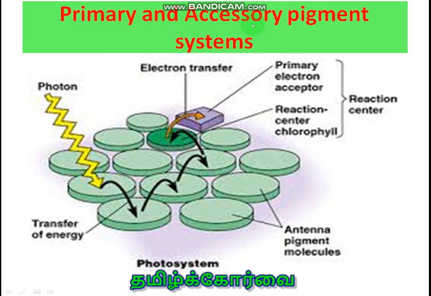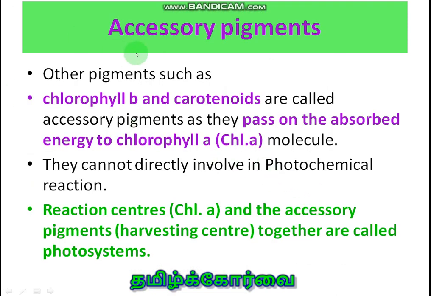And here you see the primary and accessory pigments. This is the primary pigment, chlorophyll A, and other pigments are carotenoids and chlorophyll B. Even though they receive photons and electrons go to the excited state, the energy is finally transferred to the reaction center. From the reaction center, it goes to the primary electron acceptor. So this is chlorophyll A, and these are the accessory pigments, and together it is called photosystem 1. There are two types of photosystem, I told you already, photosystem 1 and photosystem 2.